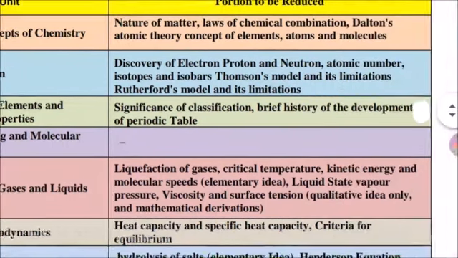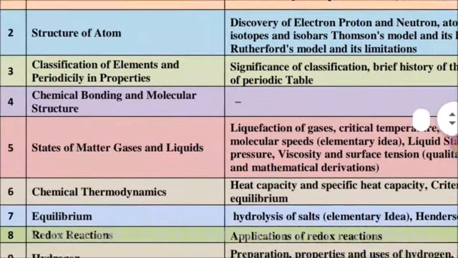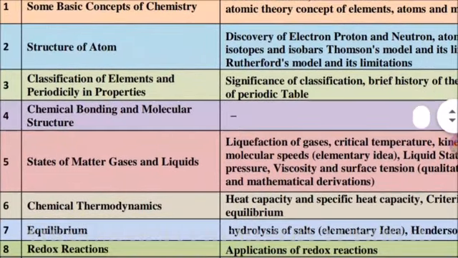Next is the chapter Structure of Atom. The parts reduced are discovery of electron, proton and neutron, atomic number, isotopes and isobars, Thomson's model and its limitations, and Rutherford's model and its limitations. This part is reduced by the CBSE, so you don't need to concentrate on this reduced portion.